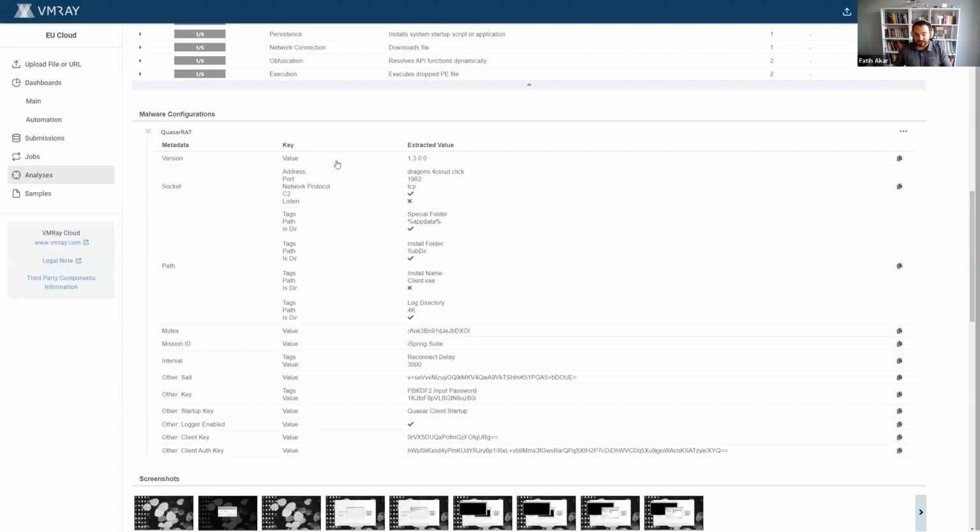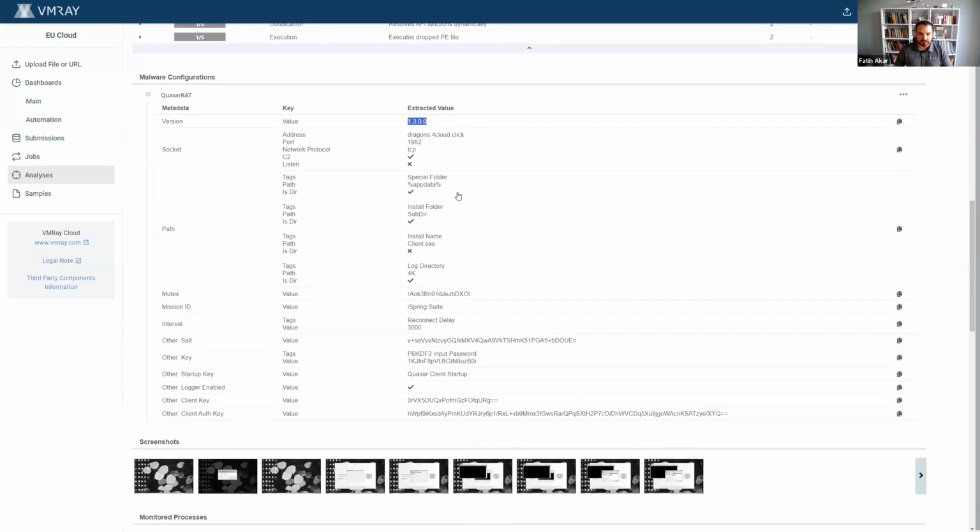It even has a version number, and this is what I mentioned in the beginning. It has 1.3 versioning in the malware that is being tracked by the malware author. And there's a lot of socket information, and there's some good communication configuration over here, possibly with their C2.